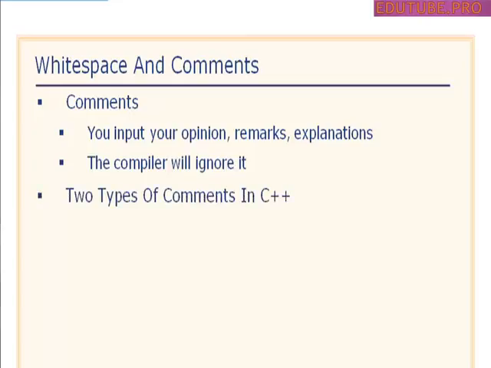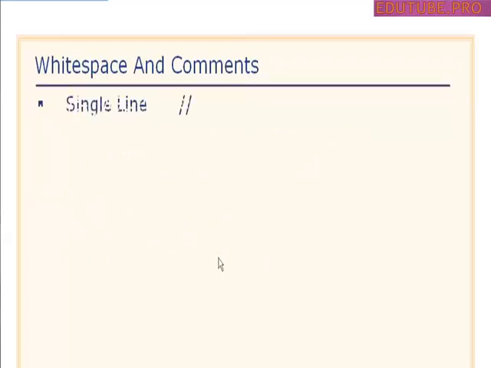Now there are two types of comments in C++, and really if you've ever worked in any C language you've already seen these. The first one is the single line comment, and it is simply two forward slashes, just like you see right here. And then we can do multiple lines, which starts with a forward slash and an asterisk, and we stay in comment mode until we see an asterisk followed by a forward slash. So this opens the comment and this closes the comment. Let's look at some quick examples, and you're going to see these when we jump out into the coding environment and write some code examples.